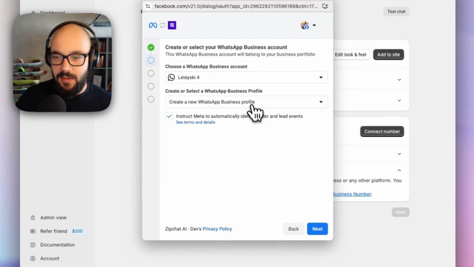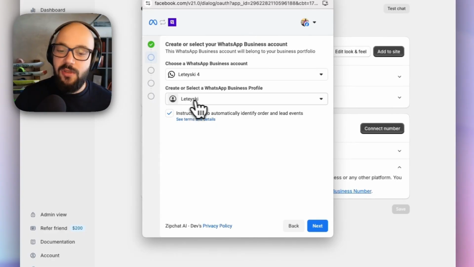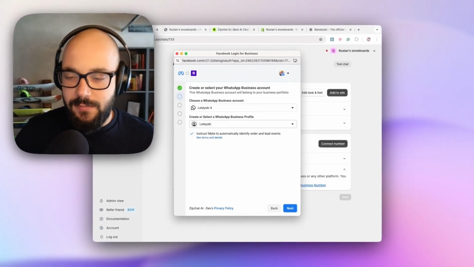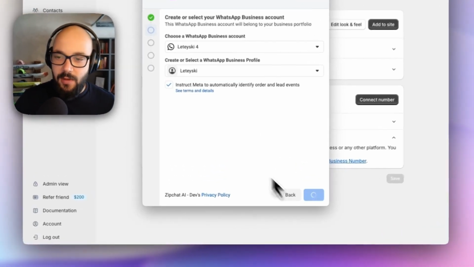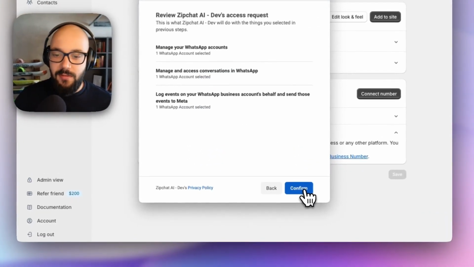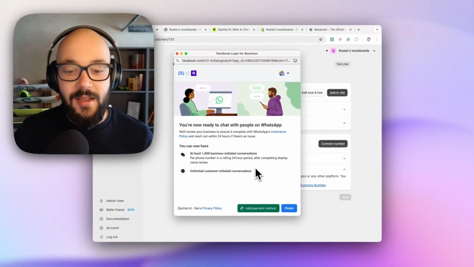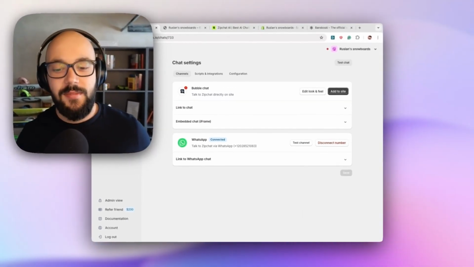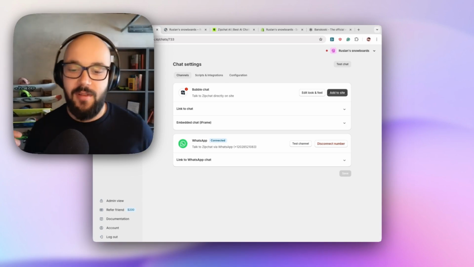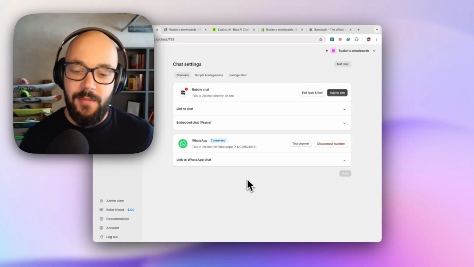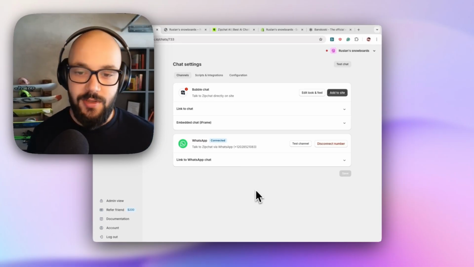In my case, I have one. And I'm going to select my phone number. Usually you don't have this, and then here you have to fill in your phone number and validate it. Now I already have my phone number validated, so I just click confirm. It's going to take a second, and I click finish. That's it. Your WhatsApp is now connected, and whenever people send a message to this phone number, automatically they're going to talk to your agent. So we can test this real quick.